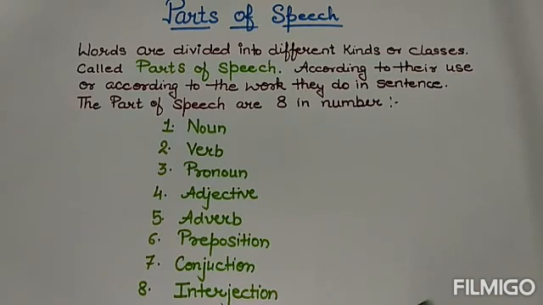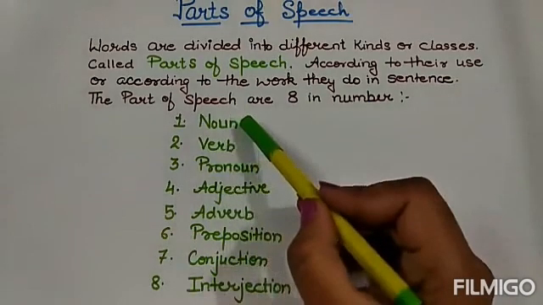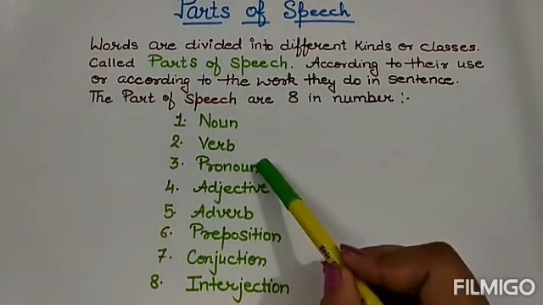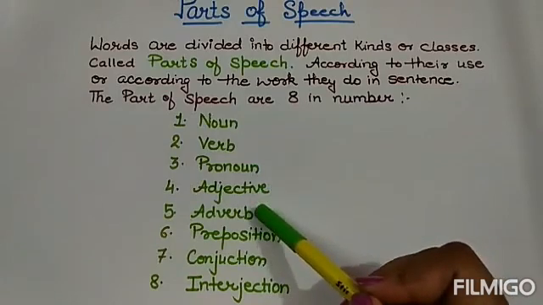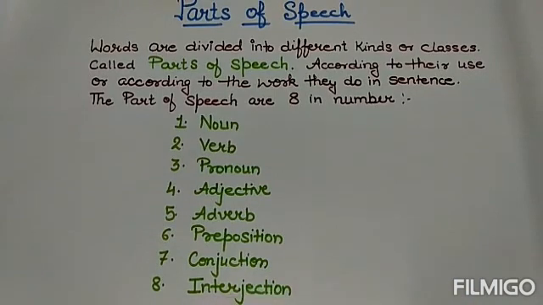Words are divided into different kinds or classes called parts of speech. According to their use or according to the work they do in a sentence, the parts of speech are divided into 8 parts. And those parts of speech are noun, verb, pronoun, adjective, adverb, preposition, conjunction, and interjection. Let us try to understand what they do and how we can use them.